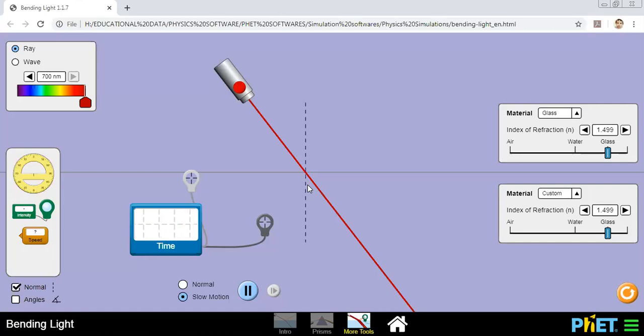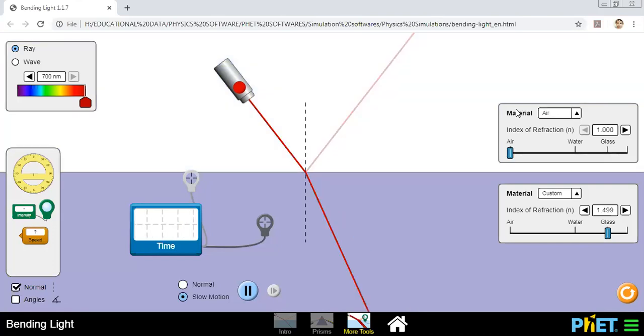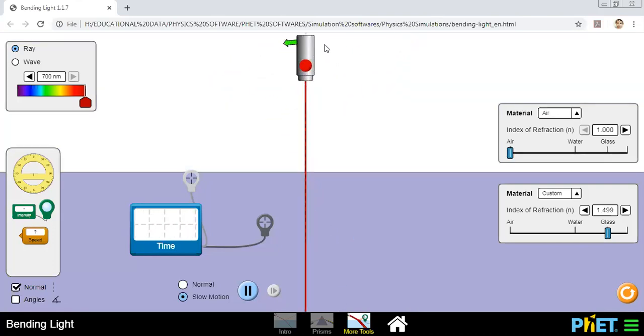See, so now the light is traveling from air to glass. Is there a bending? No. Is there a refraction? Yes. It is a phenomena of refraction, but there is no bending taking place. Clear?